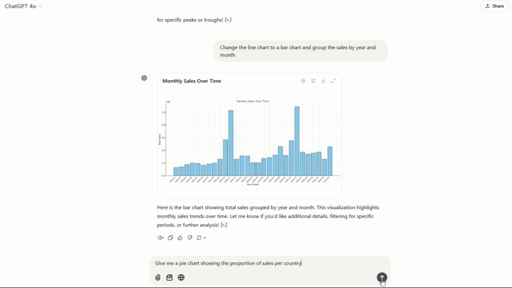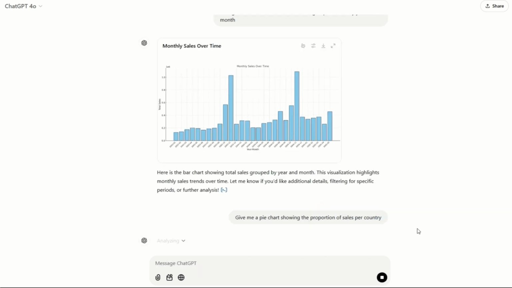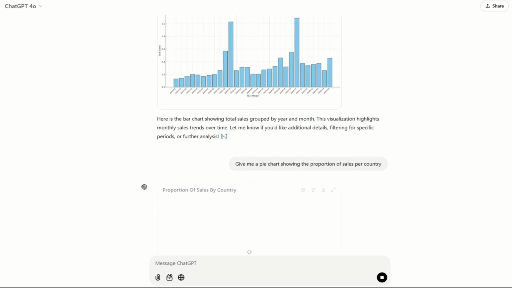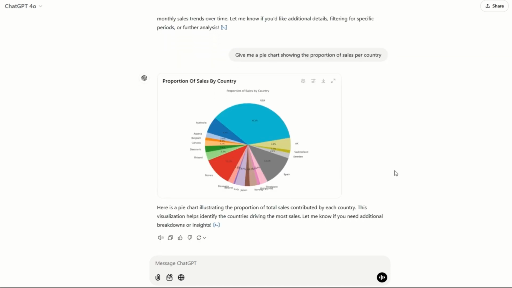So let's go for a pie chart, the proportion of sales per country. And you can see here that we're getting most of our sales from the US, 36.2%. We're getting fewer of them from Spain, 12.2%. And so this is very useful as well.